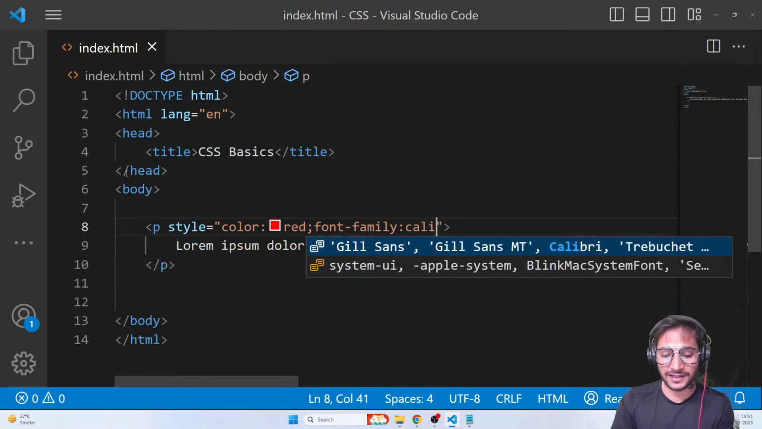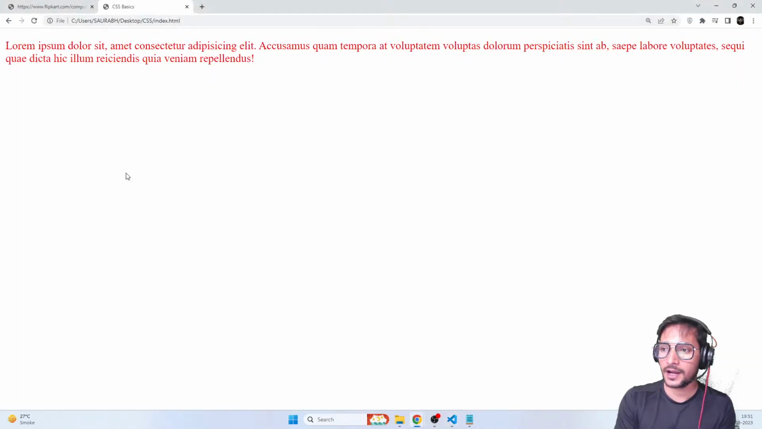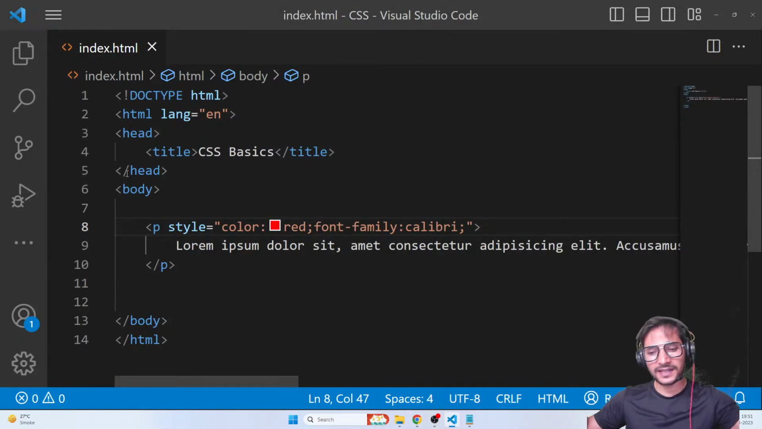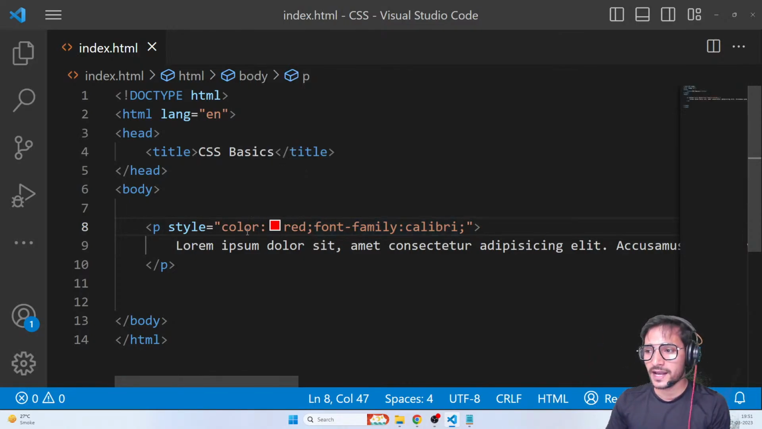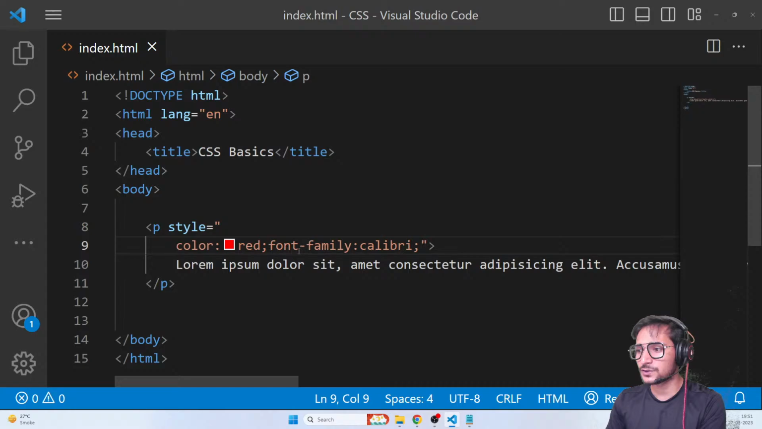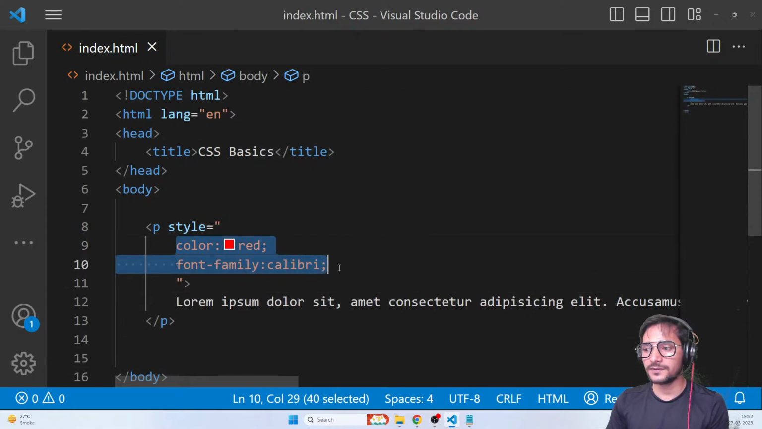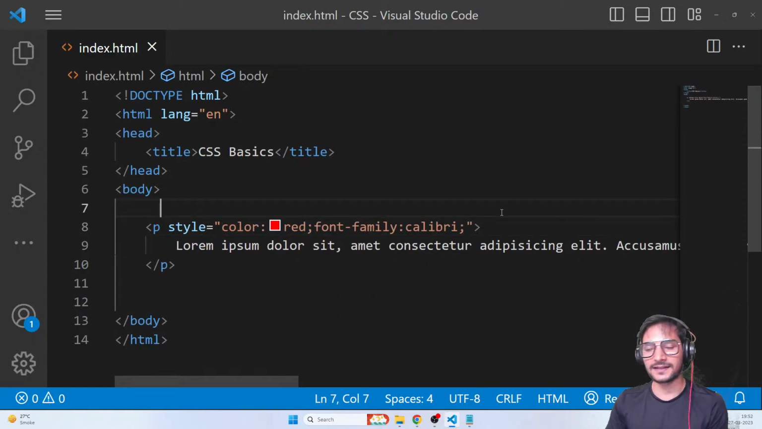So for font family, let's say for now I'm going to be using Calibri. Again, a semicolon at the end. And here we go. See that? The font family changed. And just like that, there are a lot of properties that I can apply, and you can just keep adding all the properties. A lot of people write it in this way so that it looks a little better. So you can also write it in this way, right? That's what inline CSS is, guys.